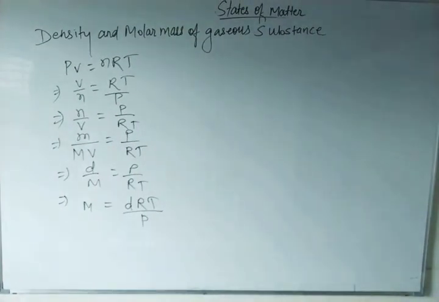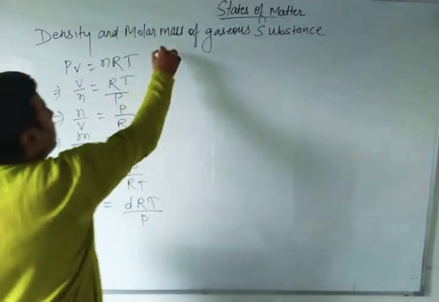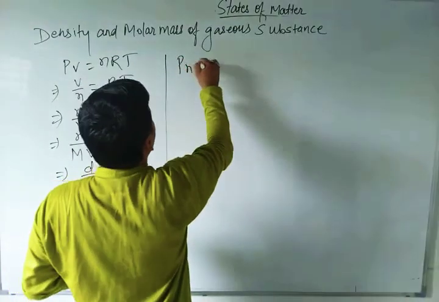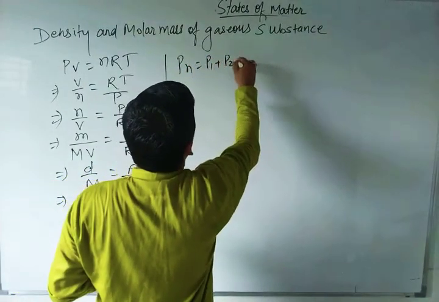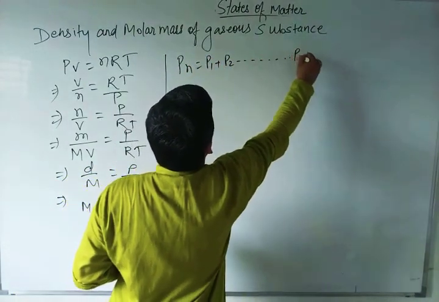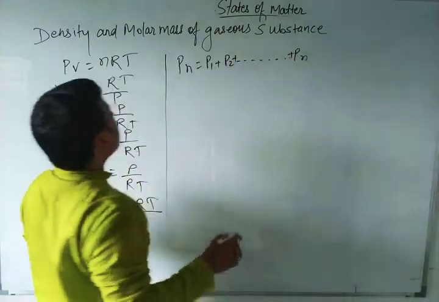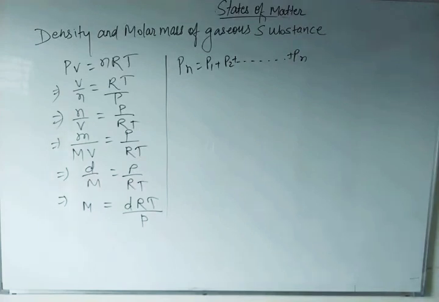Have you heard of Dalton's law of partial pressure?